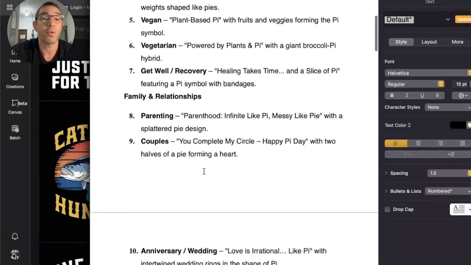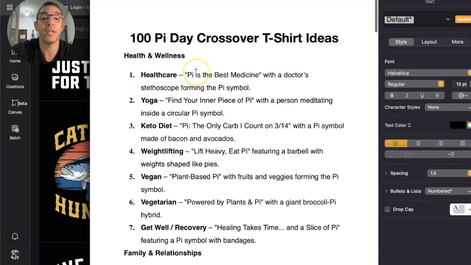Let me share with you the first 7 in health and wellness. These are actually pretty clever. This GPT does a really good job. The first one takes Pi Day, cross-niched with healthcare, like nurses, for example. It says "Pi is the best medicine," with a doctor's stethoscope, I can never say that, stethoscope, forming the Pi symbol.